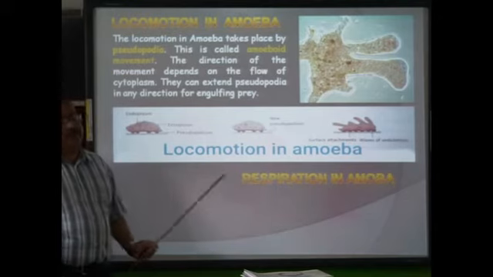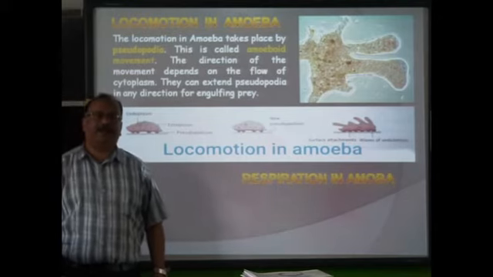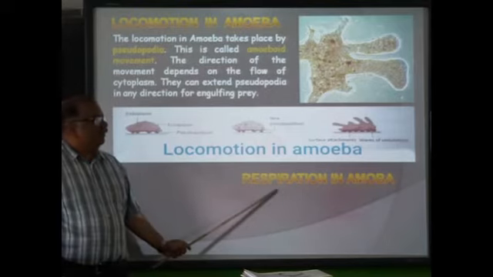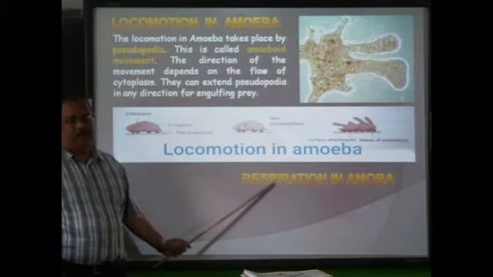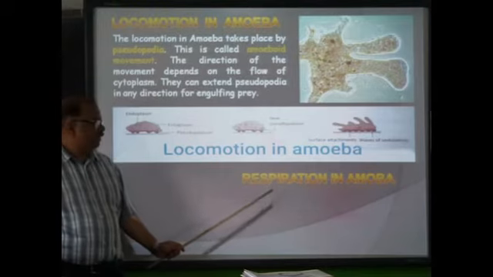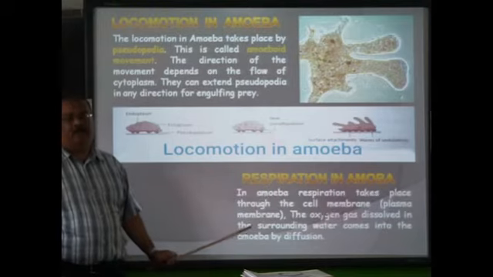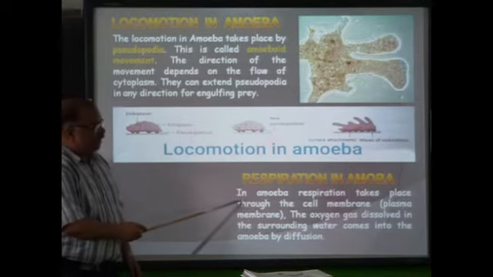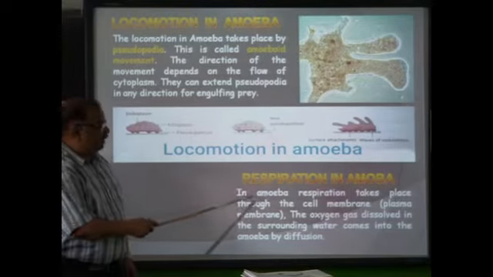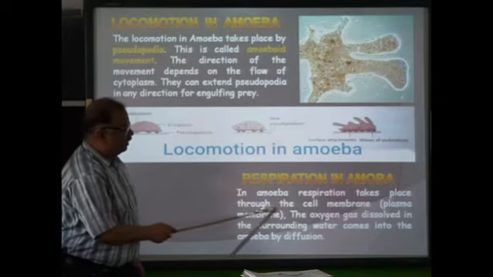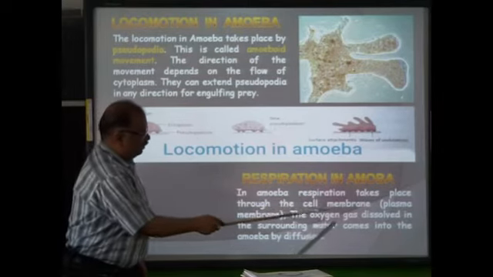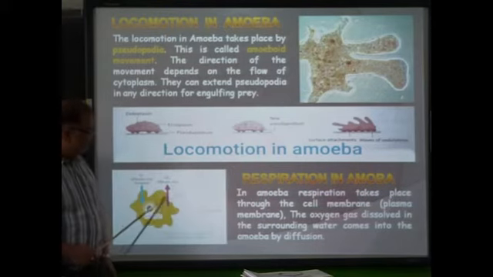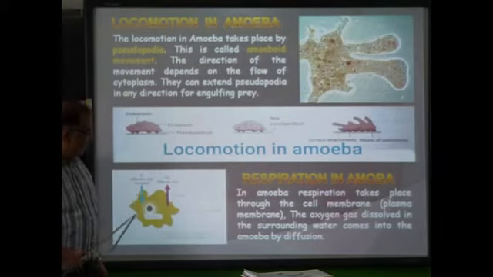Then comes respiration in amoeba. It's very, very easy. As I told you, most of the members of Protista are aquatic. So, in water, oxygen is dissolved, and that oxygen they utilize. In amoeba, respiration takes place through the cell membrane or plasma membrane. Look at this. This is the cell membrane or plasma membrane.